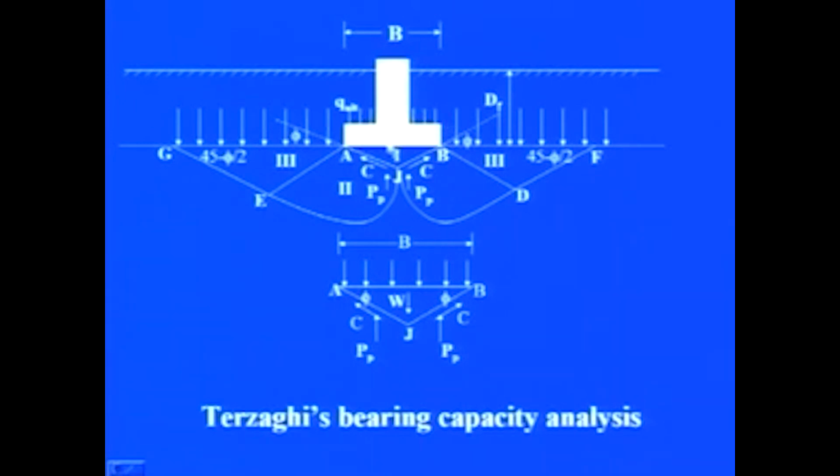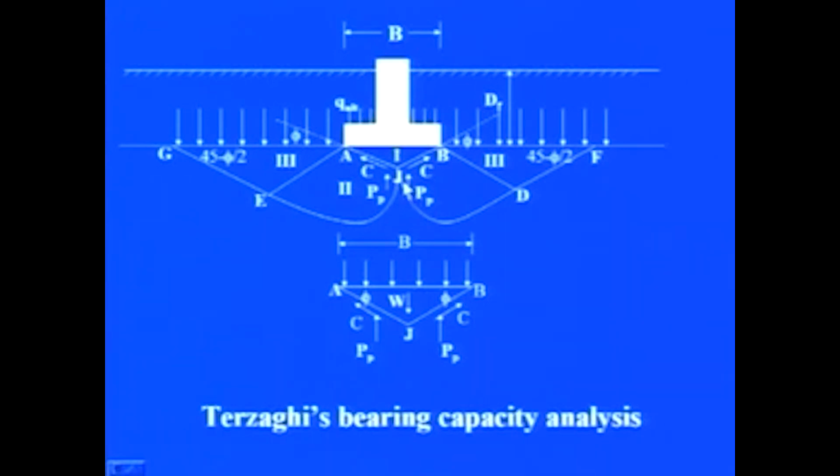Now the free body diagram of this wedge is shown in the next figure like ABJ, in which B is the width and the load applied is actually the net ultimate bearing capacity of the foundation. The forces acting on the sides AJ and BJ are the resistance offered due to cohesion, and these sides act as rough retaining walls, and the forces pushing them are the passive resistance offered by the soil.